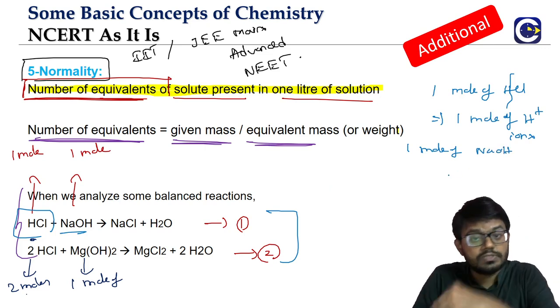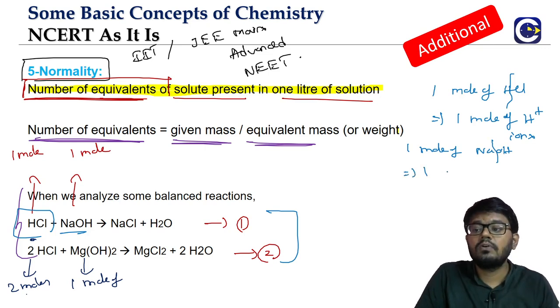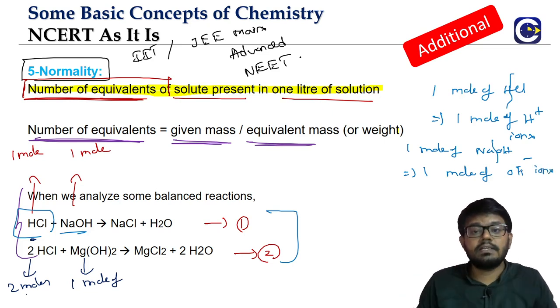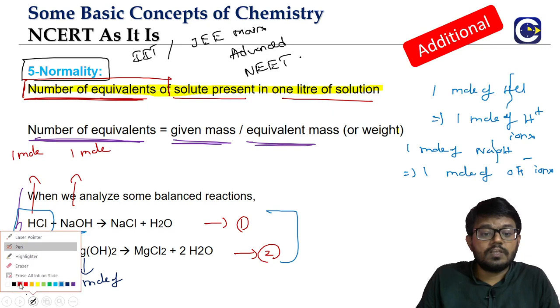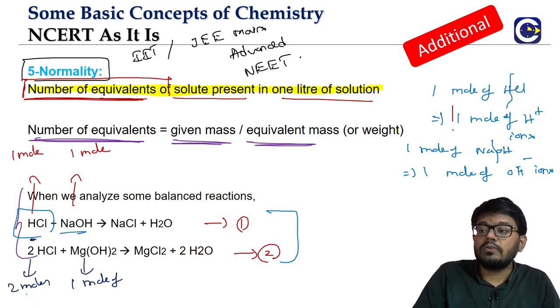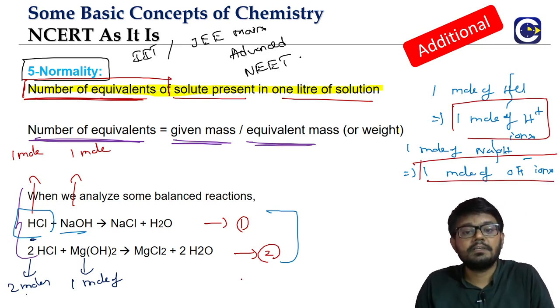It's a base, it dissociates. You will get 1 mole of OH minus ions, hydroxyl ions. Now see, what is neutralization? H plus ions will have to react with the OH minus. The 1 mole of H plus is going to react with our 1 mole of OH minus. That is how this 1:1 is happening.